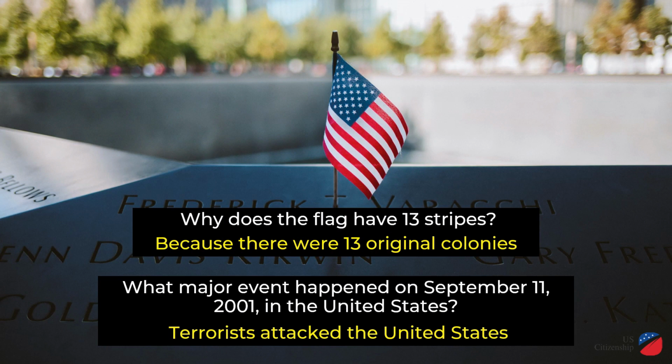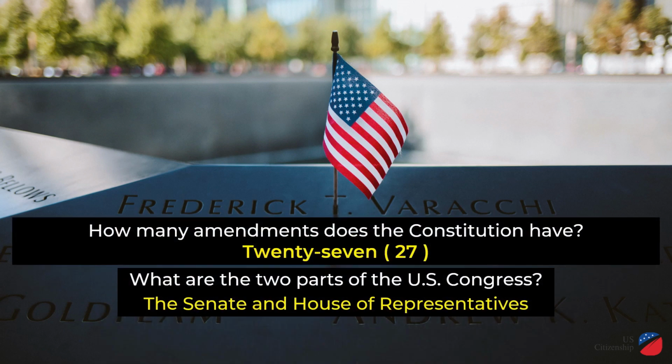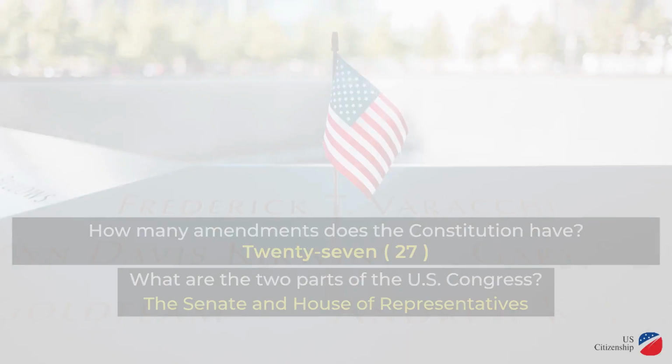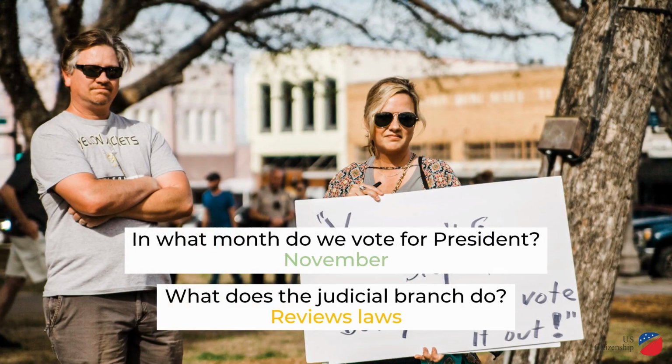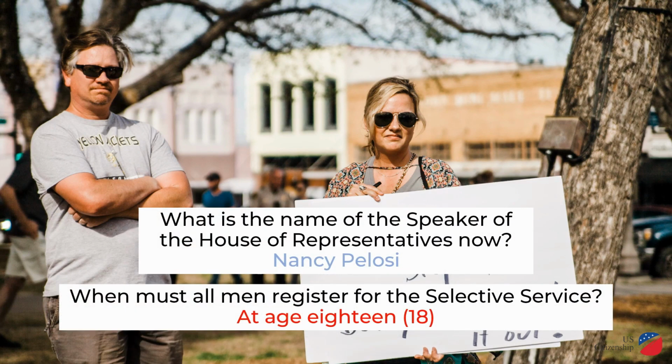What major event happened on September 11th, 2001 in the United States? Terrorists attacked the United States. How many amendments does the Constitution have? 27. What are the two parts of the U.S. Congress? The Senate and House of Representatives. In what month do we vote for president? November. What does the judicial branch do? Reviews laws. What is the name of the Speaker of the House of Representatives now? Nancy Pelosi. When must all men register for the Selective Service? At age 18.